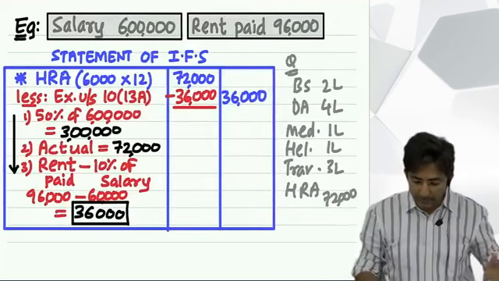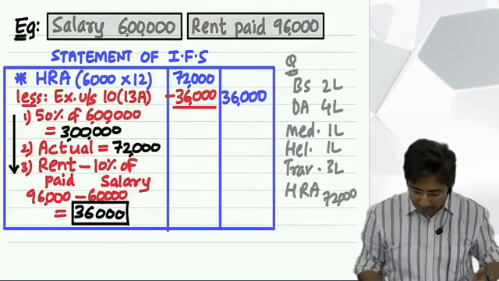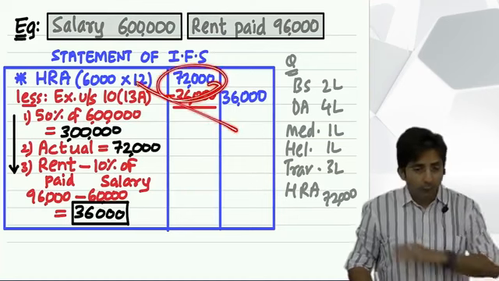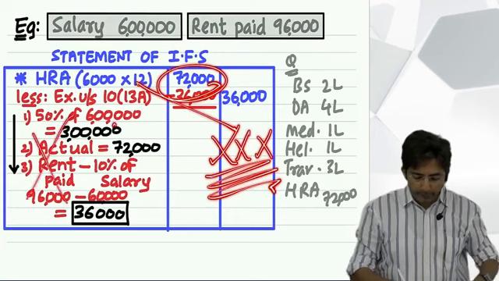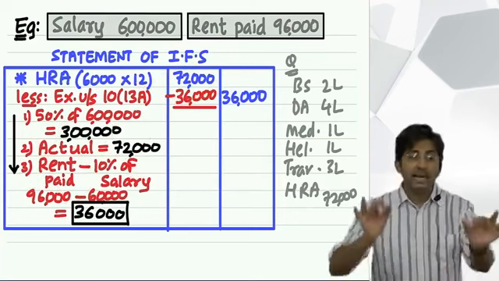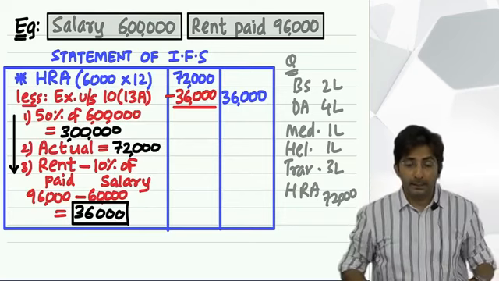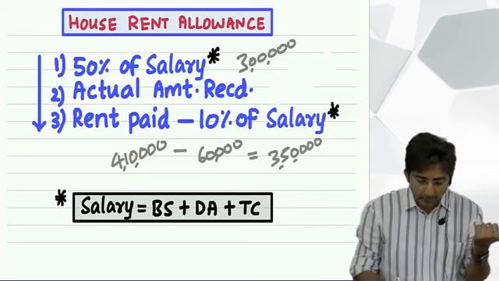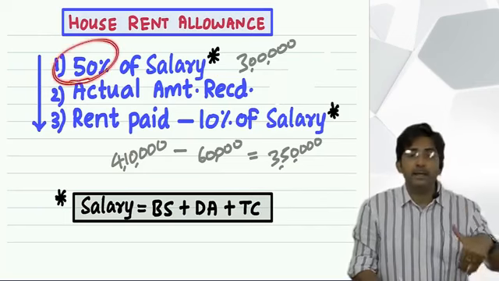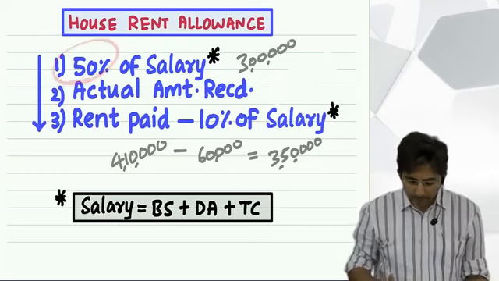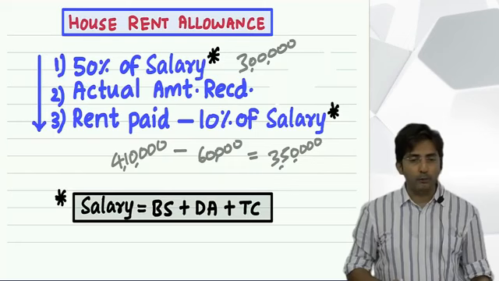And fully taxable means what you will do? Directly write it in the outer column. Fully taxable. Then no need to use this formula. This formula will be used only if he is actually paying the rent. And depending upon where he pays the rent, you have to select 50% or 40%. If he is paying rent in a metro city, 50%, otherwise 40%. Okay. So this was the formula for HRA.